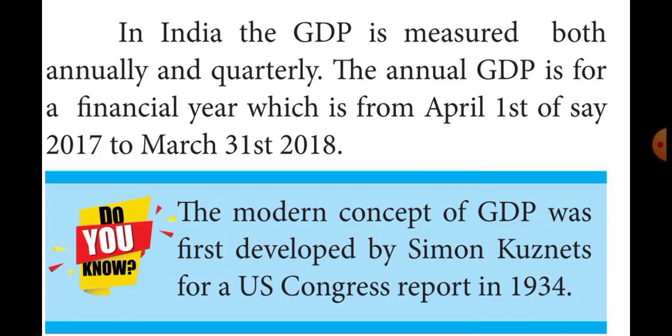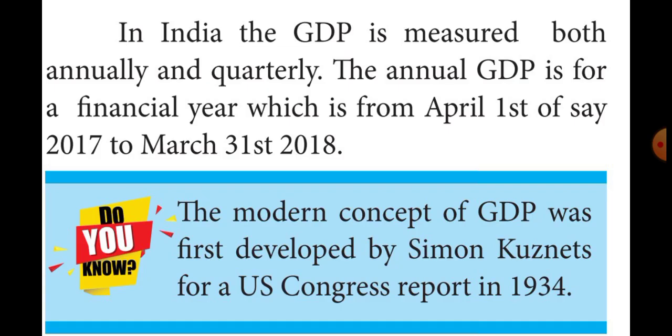For example, for the financial year, how they measure annual GDP: April 1st of 2017 to March 31st of 2018 is written as 2017-18 GDP. Can you understand, students? Listen very carefully.